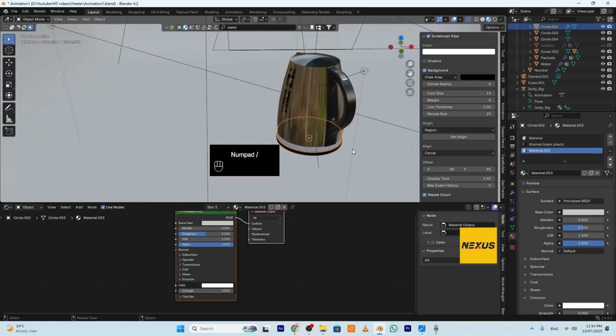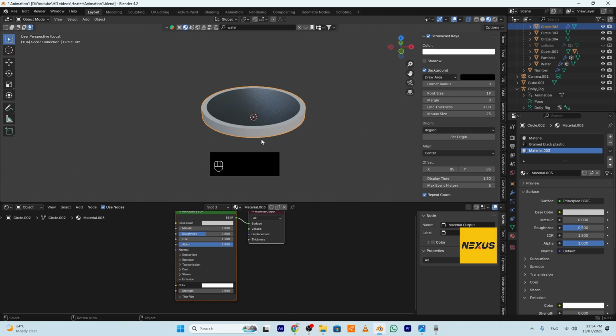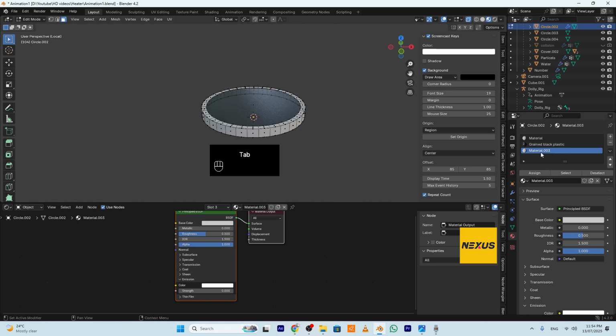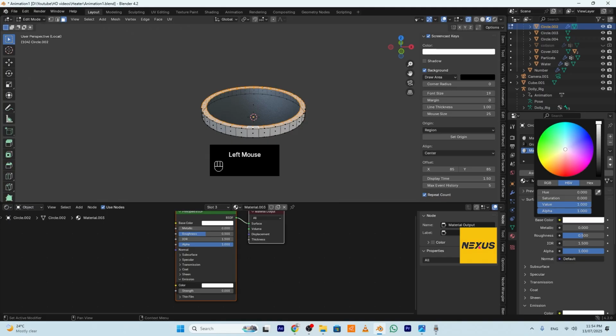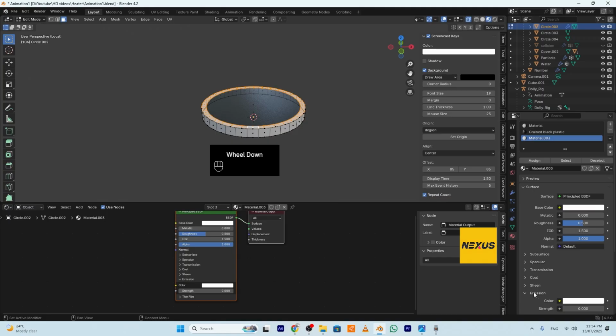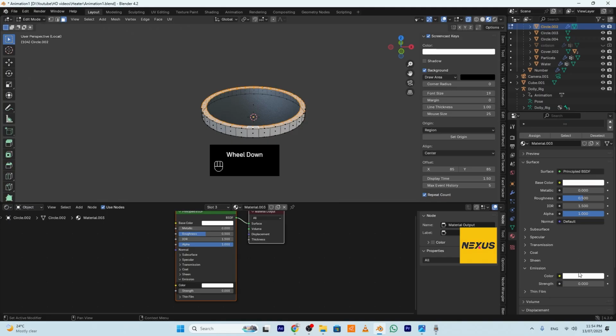Go to edit mode. If you select this material, okay, you can change it from here, make it white, and make the emission maybe if you want 10.